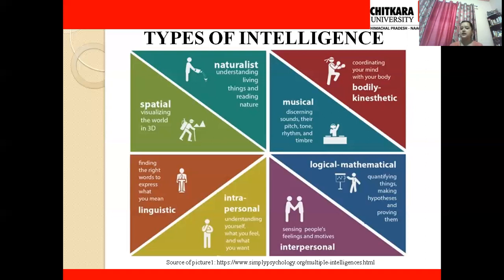First one was the intrapersonal, next is the interpersonal. Interpersonal means between people. Someone who has interpersonal intelligence is one who senses people's feelings and motivates them. Like here, I have an ability to understand others also, what their motives are, what their desires are. A person with interpersonal intelligence can be a good teacher, a good motivator, a good leader also.